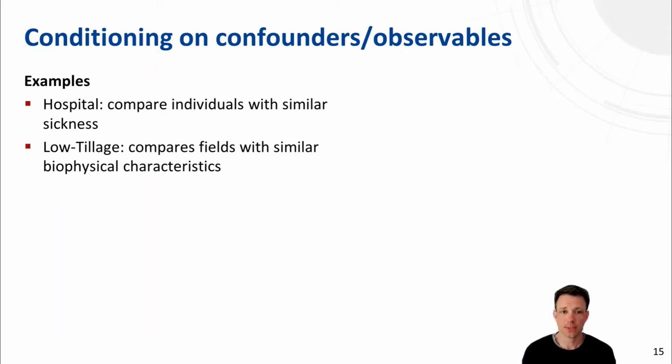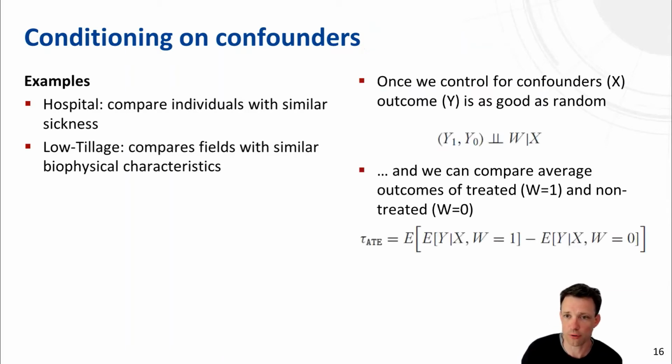Similarly, for low tillage, what you want to achieve is that you're not comparing low tillage fields to high tillage fields, but you want to compare fields between these two treatment states with otherwise very similar characteristics. And that's actually the key idea that these methods aim to involve.